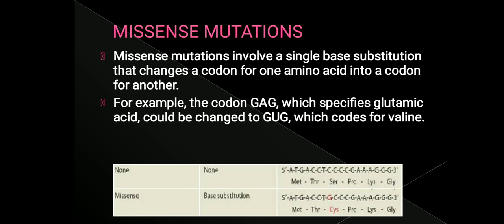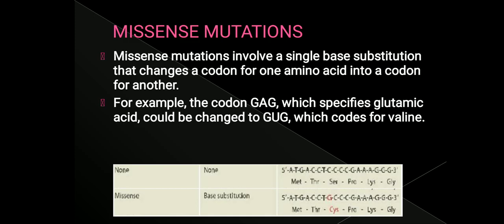For example, you can see here in this image, none means there is no mutation, that is the wild type. So you can see in case of serine, here TCC is the codon that codes for serine. If one of the C is replaced by G, then this codon will code for another amino acid, cysteine. So therefore, here there will be a change in the protein's structure. This type of mutation we call a missense mutation.